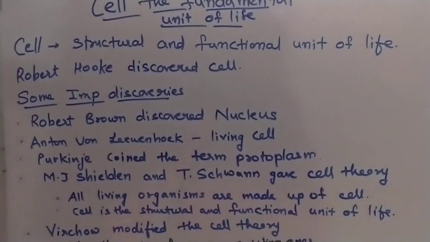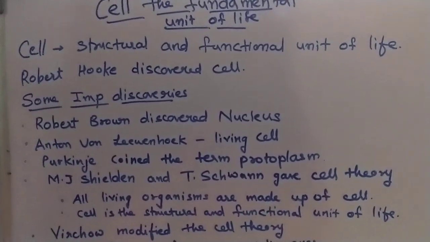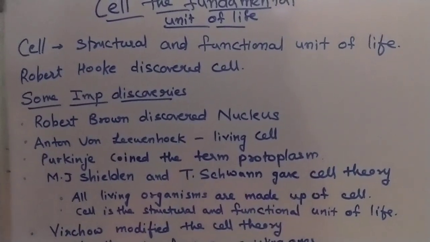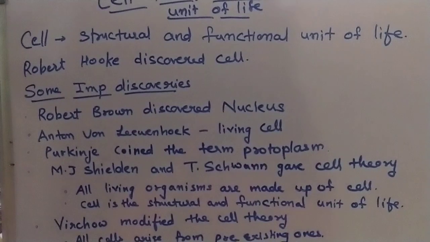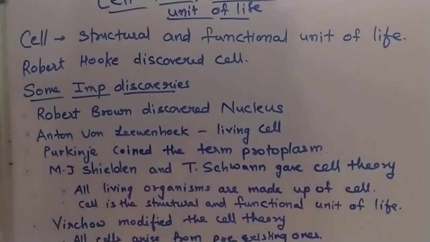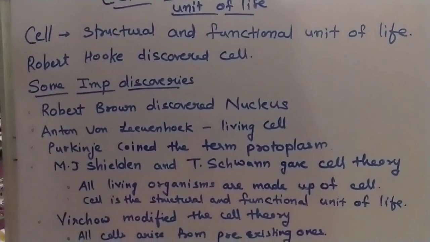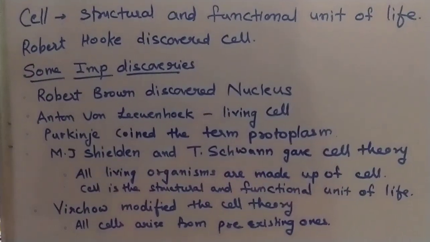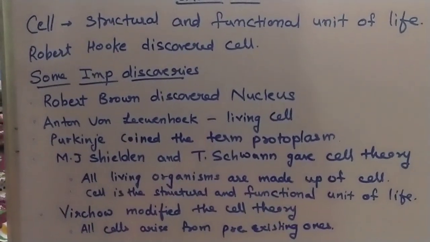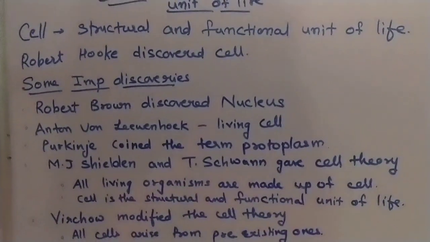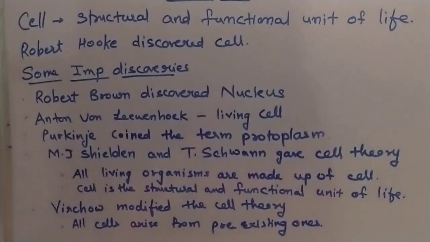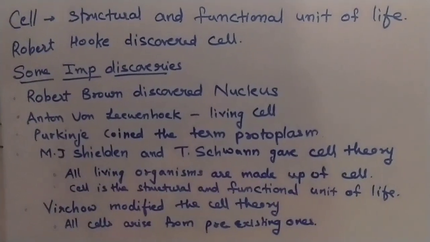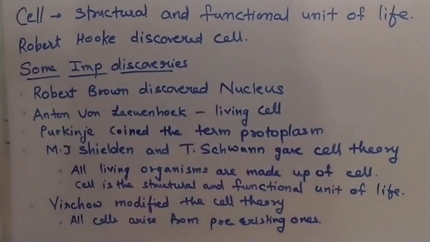Who discovered cell? You know who discovered cell? Robert Hooke discovered cell. How? Everyone knows, I think, how it was discovered. He was observing a piece of cork. Cork is nothing but it's a piece of wood. Okay, he was observing cork under his own made microscope, and what did he see? He saw some compartment like structures inside it. Okay, but they were dead cells.